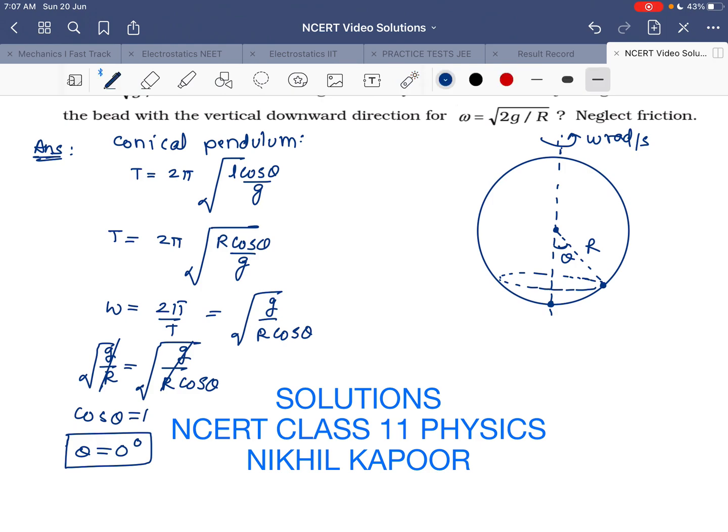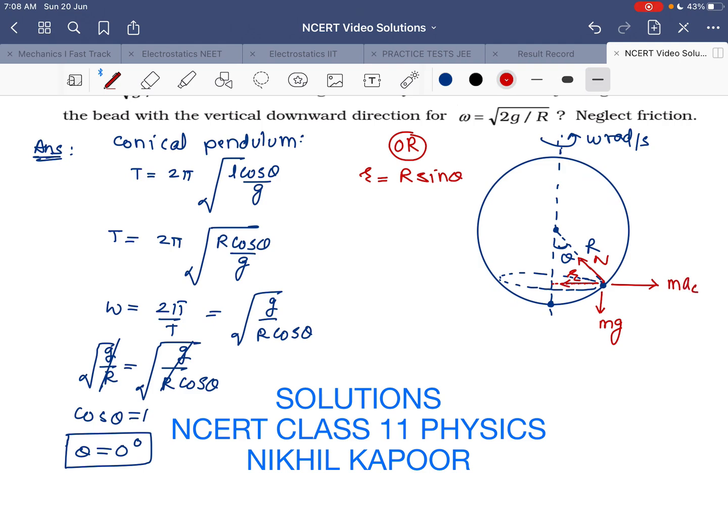Okay, the same can also be proved by drawing the FBD. In that case, first of all, what would be the radius of its circle that we need to find? On applying sine theta to that triangle, you will get r is equal to capital R sine theta. Now if we draw the FBD, the weight is acting in the downward direction, the normal reaction is acting in this direction, while the pseudo force, because it is in a non-inertial frame, the pseudo force m into ac will be acting here.